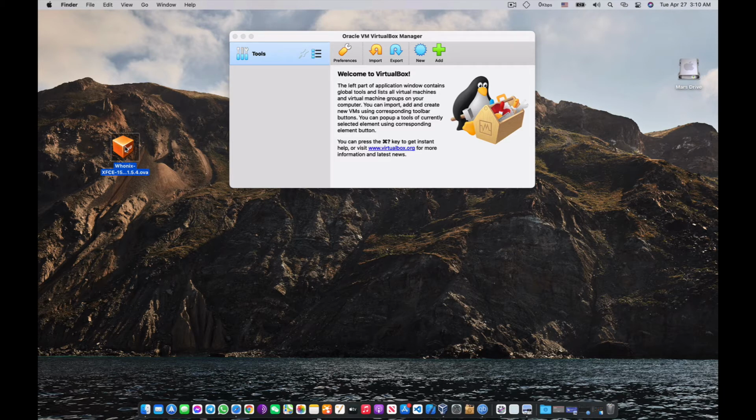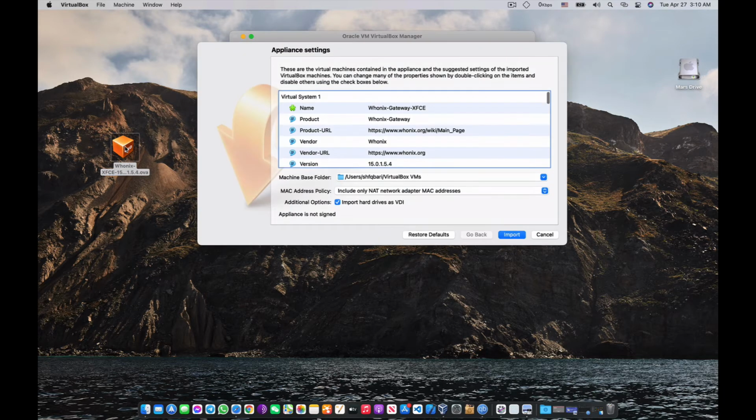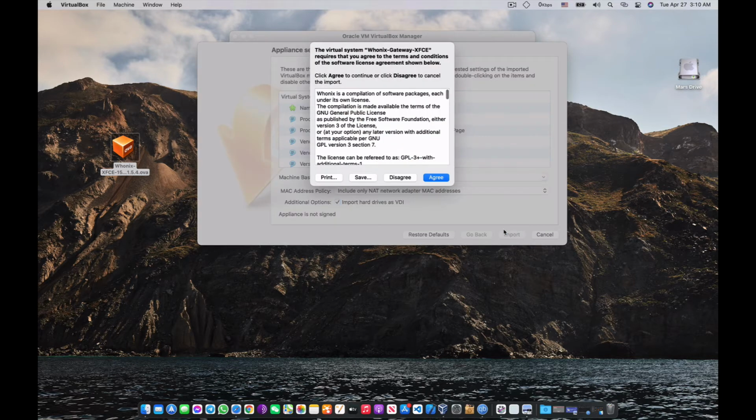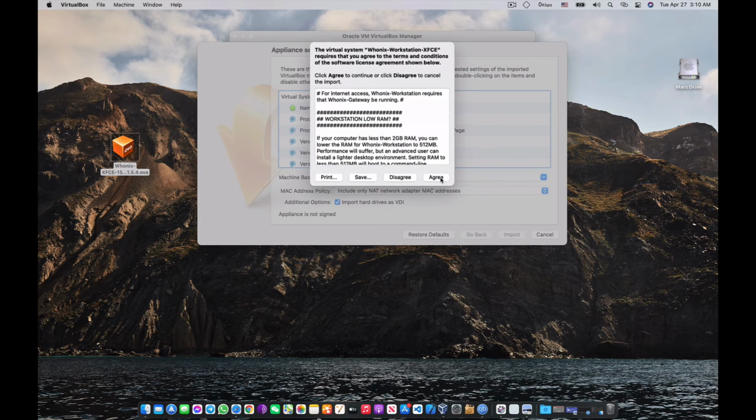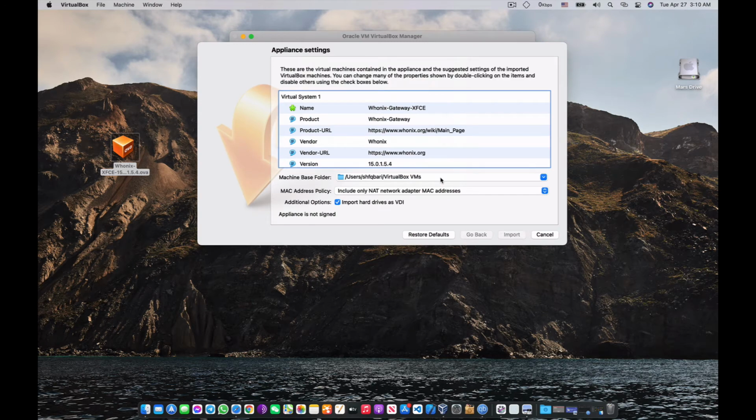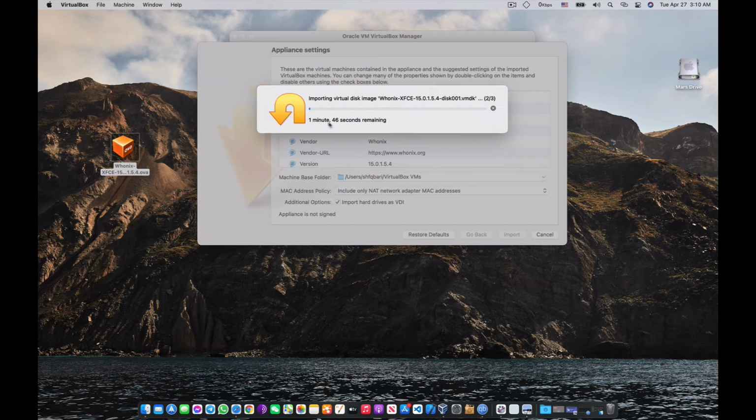Here we're going to double click, just like how you open any file, and this window is going to come up, and you're going to click import. Click here, agree. This is very simple, and it is importing. It's going to take 1 minute, and okay, it's not going to take that much time.